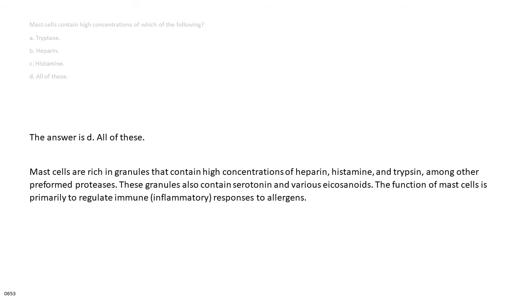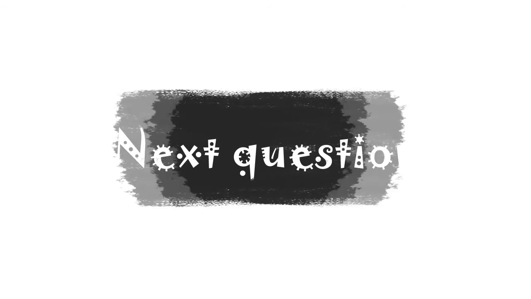The answer is D. All of these. Mast cells are rich in granules that contain high concentrations of heparin, histamine, and trypsin, among other preformed proteases. These granules also contain serotonin and various eicosanoids. The function of mast cells is primarily to regulate immune, inflammatory responses to allergens.